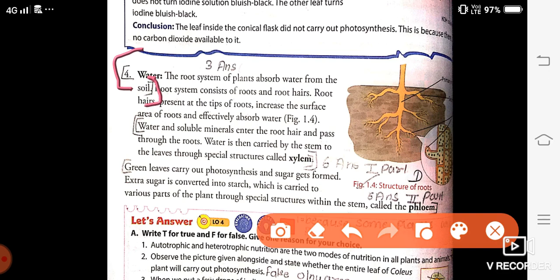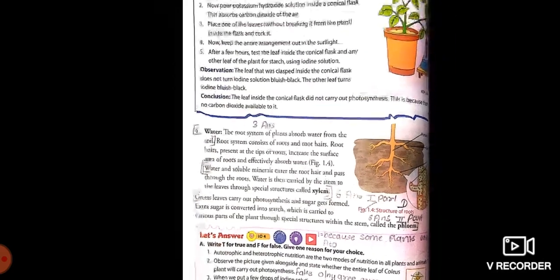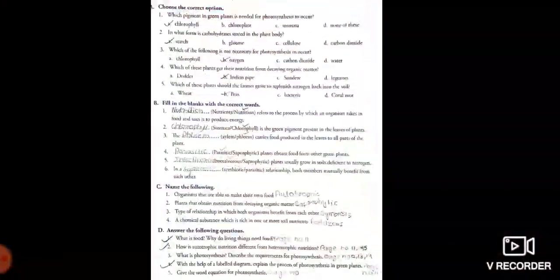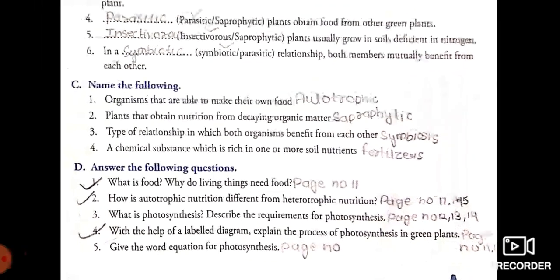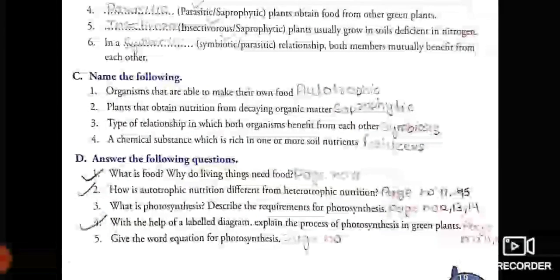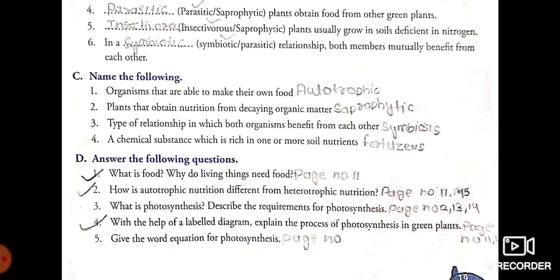Okay, this is your answer number three. Got this? Next, with the help of a labelled diagram, explain the process of photosynthesis in green plants. So this you will write on page number 11.